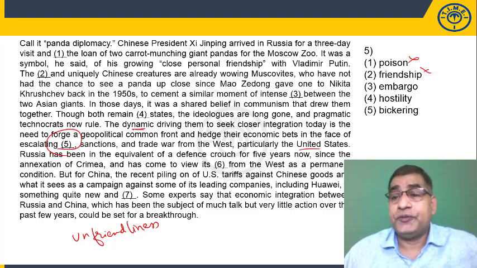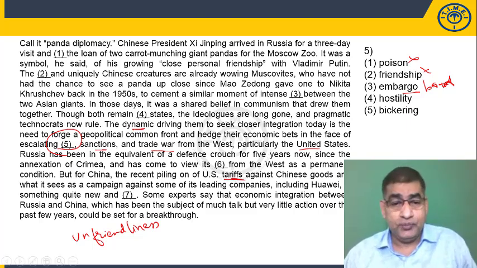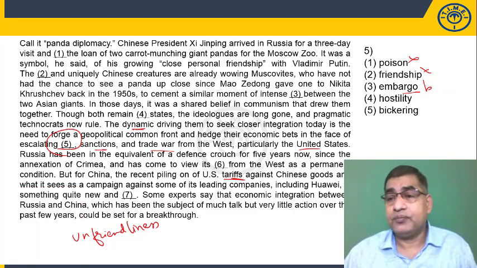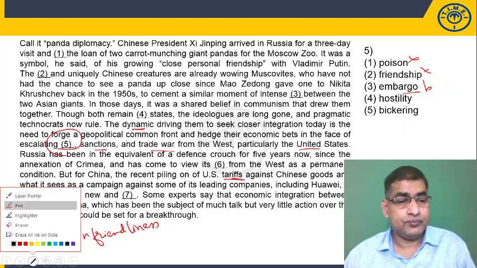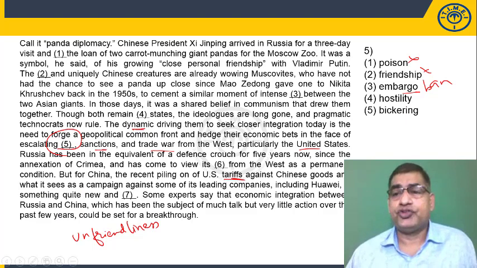Friendship is the opposite. Embargo means a ban, especially on the import of goods. That embargo has already been indicated in sanctions and trade war, and later it has been mentioned as tariffs. So we can't repeat embargo here. Sorry for the bad handwriting there. Let me just clean that. So embargo means a ban on imports and exports.